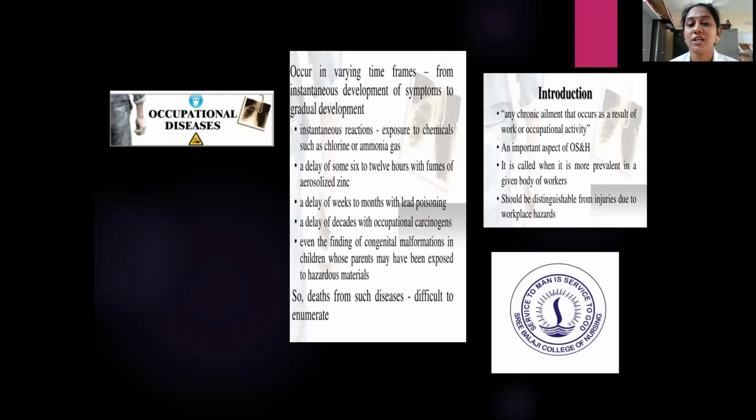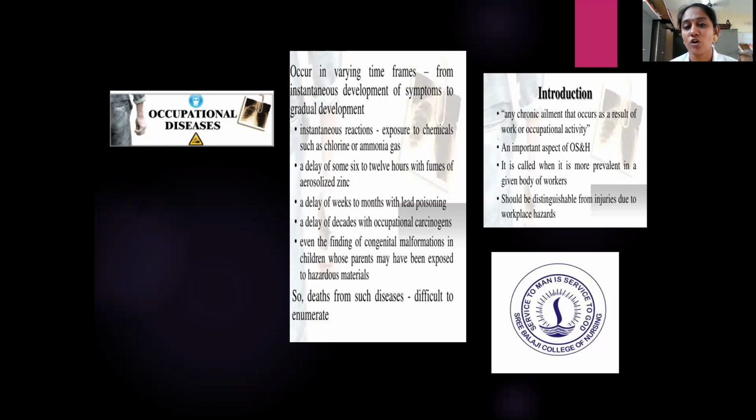Now we will move on to see the occupational diseases. From these hazards, there are many occupational diseases which occur to people. First, they may occur in varying time frames, from instantaneous development of symptoms to a gradual development. That is, the symptoms may occur at the starting stage and it may lead to disability or rehabilitation. So it varies according to the time frames, how much exposure they have to a chemical or physical products.